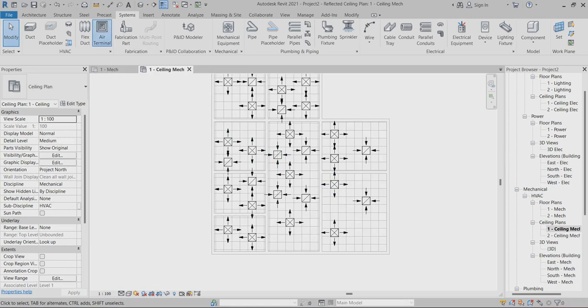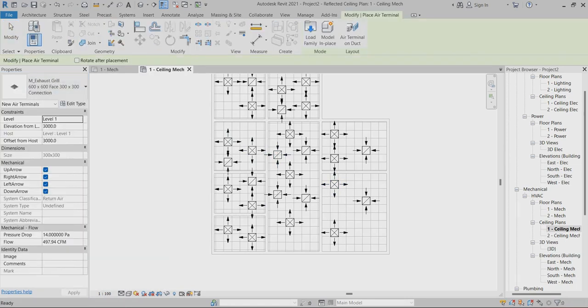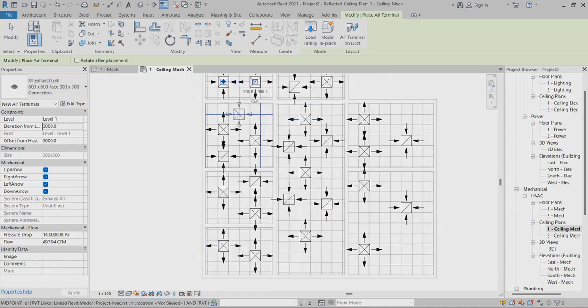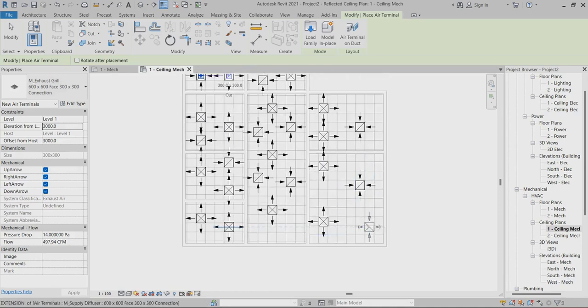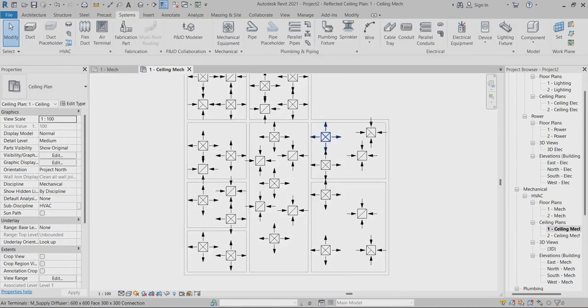Here you can find the exhaust grille 600 by 600. That one also you have to set the height elevation. Here I'll just put one, and here also I put two. Like that, you can apply. So this is done.